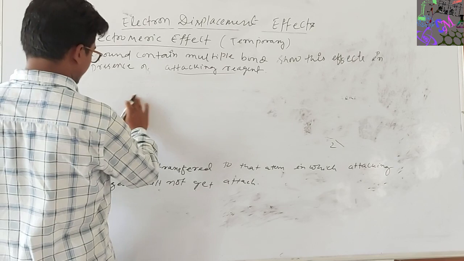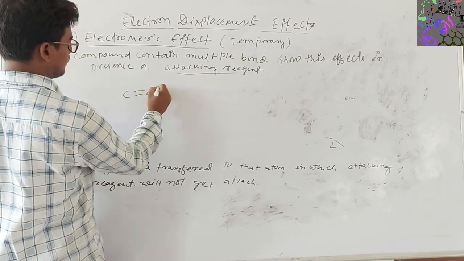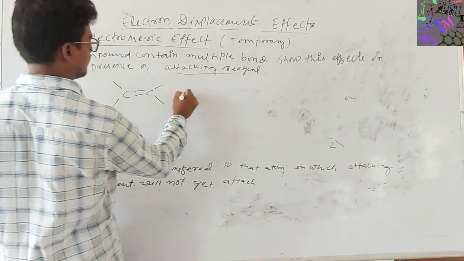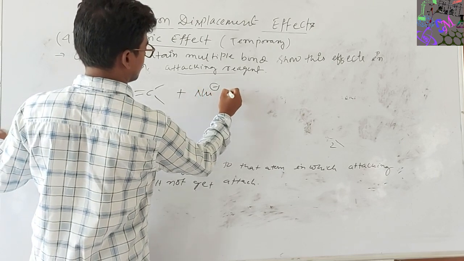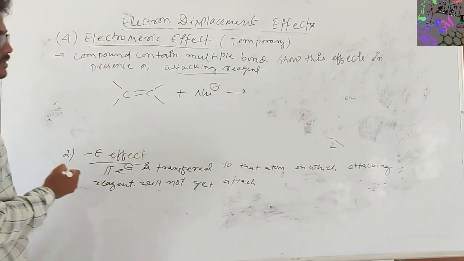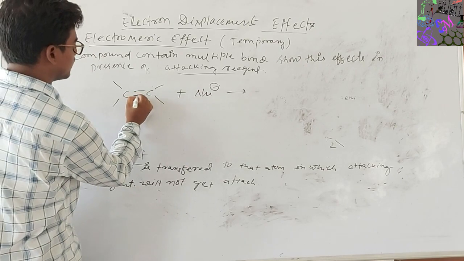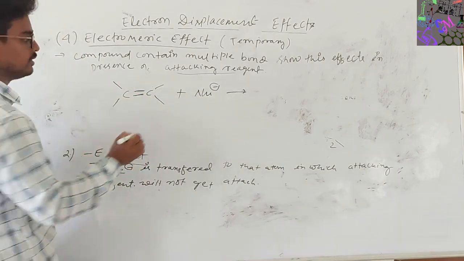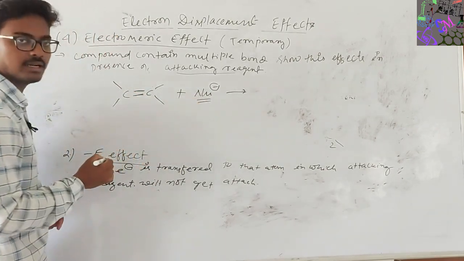That means this pi bond will move to the atom in which this nucleophile would not get attached.